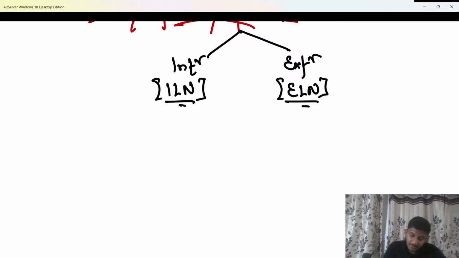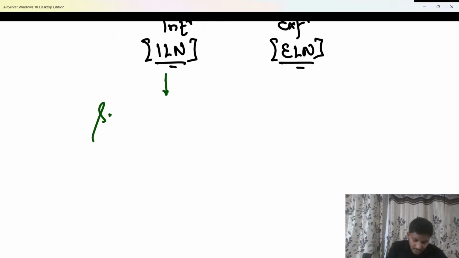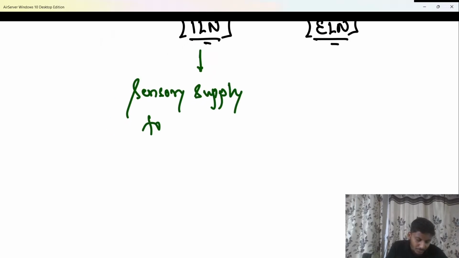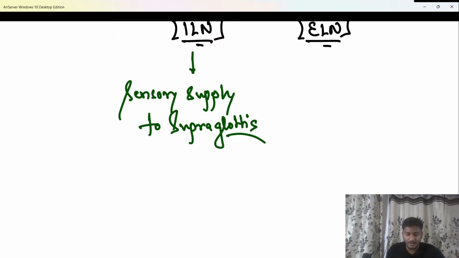Now if they ask, what is the function of the internal laryngeal nerve? Do remember that the internal laryngeal nerve gives sensory supply to the supraglottis. What is supraglottis? The area above the true vocal cords, or the area above the glottis, is known as supraglottis in the larynx. So the sensations from the supraglottis are carried by the internal laryngeal nerve.